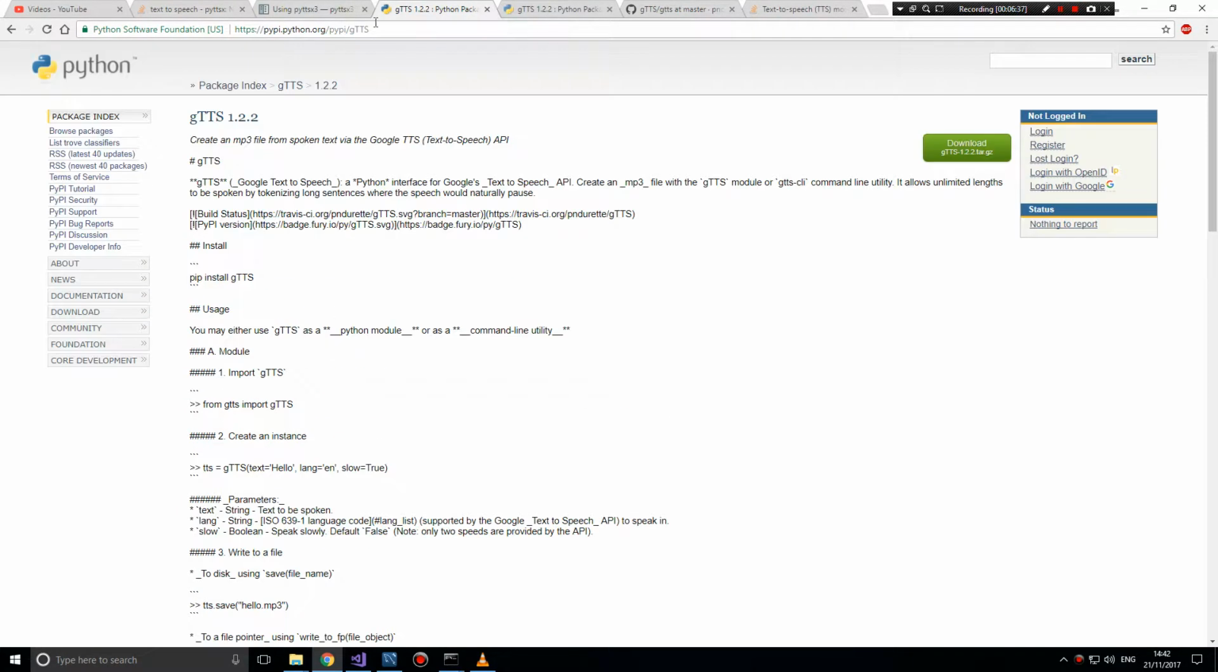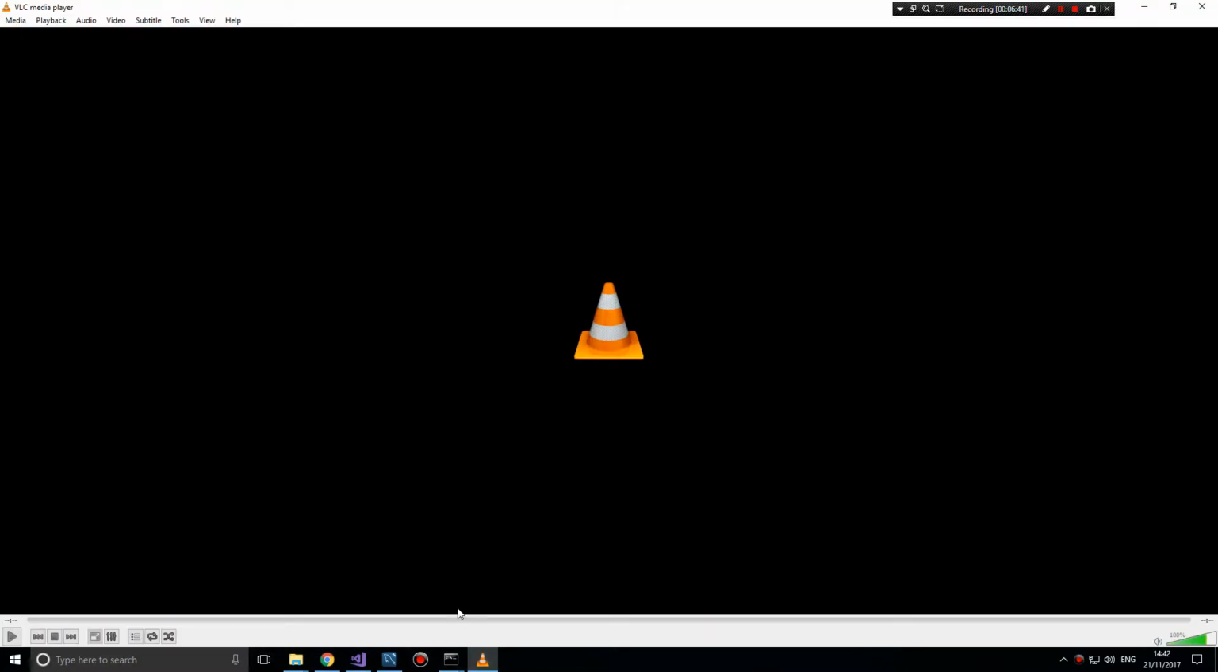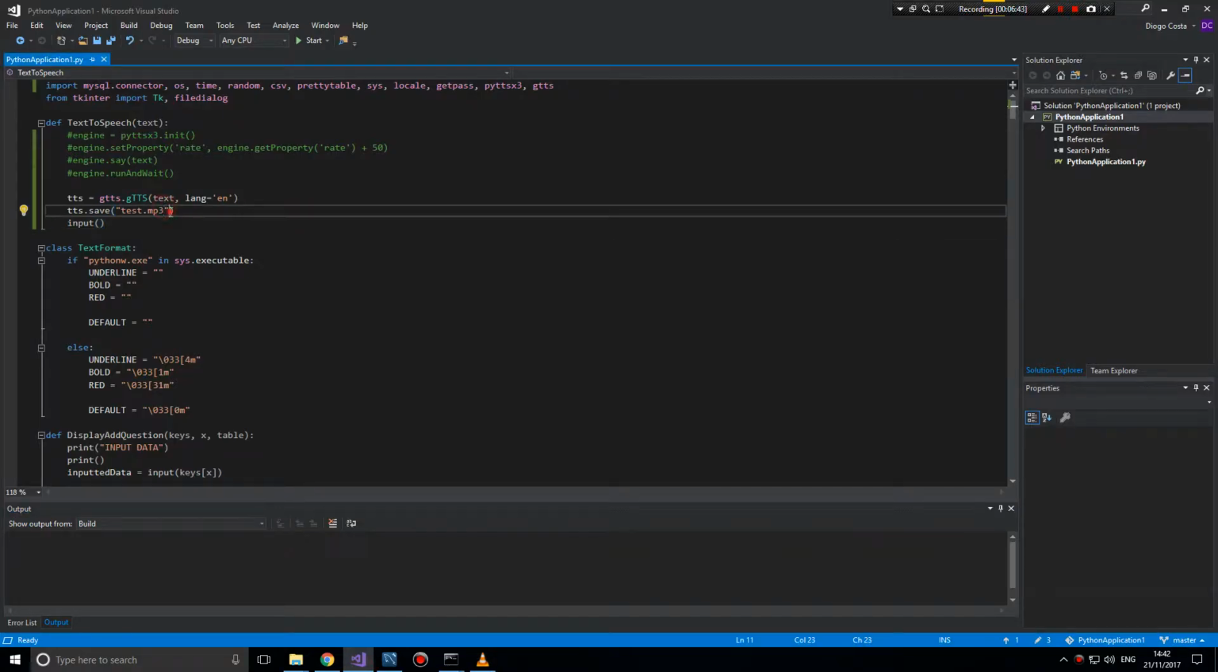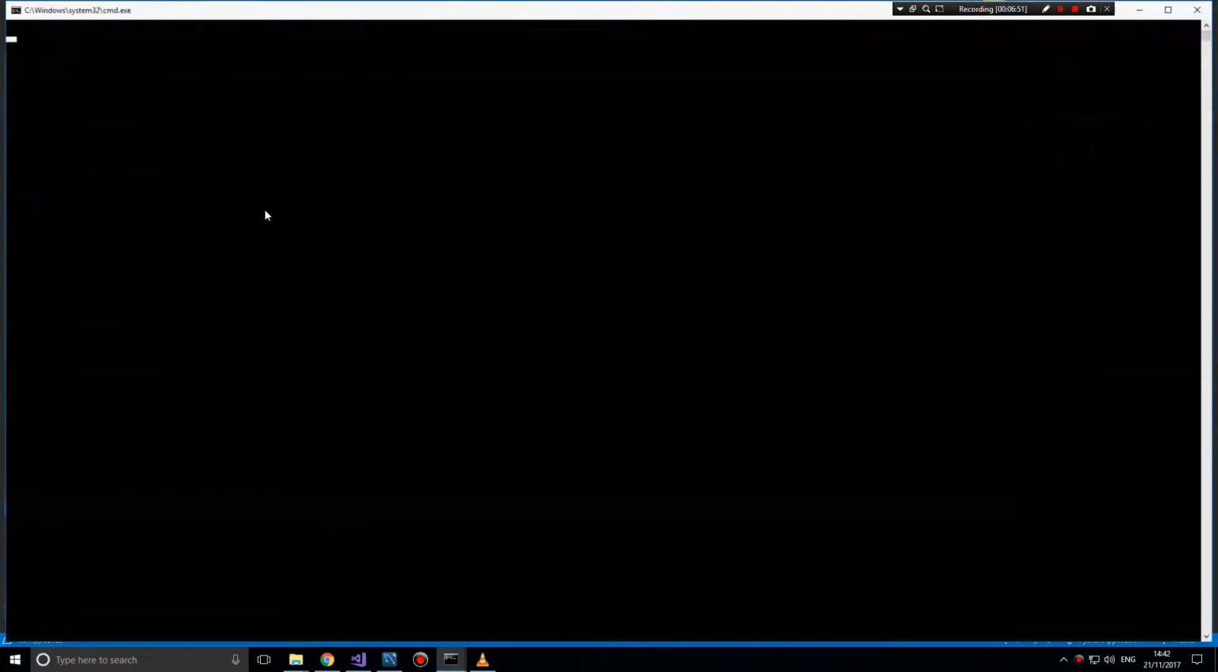Slow. What if we put slow? Let me see how that would sound if we put slow here. There's also debug, which I don't know what that does, but let's put slow equals true.